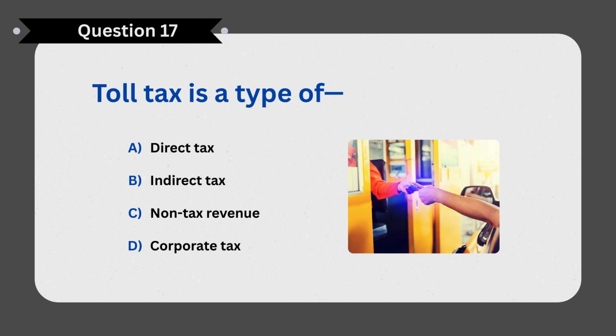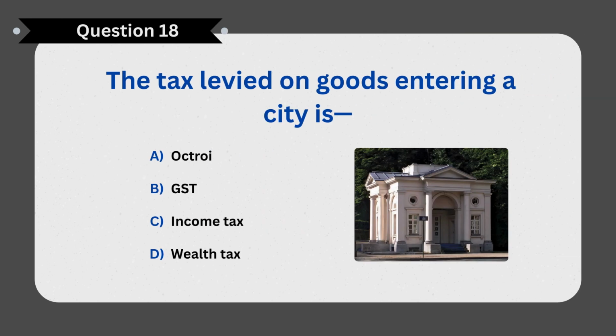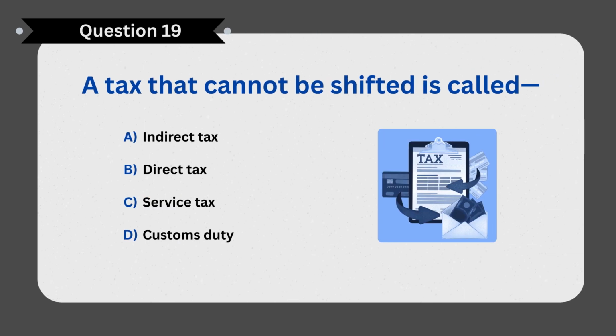Next question. Toll tax is a type of? Correct answer C. Non-tax revenue. Next question. The tax levied on goods entering a city is? Correct answer A. Octroi.